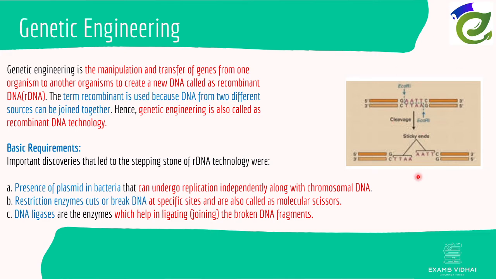So you have this specific DNA structure, we have the sequence of DNA structure. What the molecular scissors do is cut the DNA in such a manner into these two nodes. Now you will get two of the DNA structures. You have another two of the DNA structures, and when you cross match with the joining of DNA fragments, you will get a newer DNA. This is basically genetic engineering.